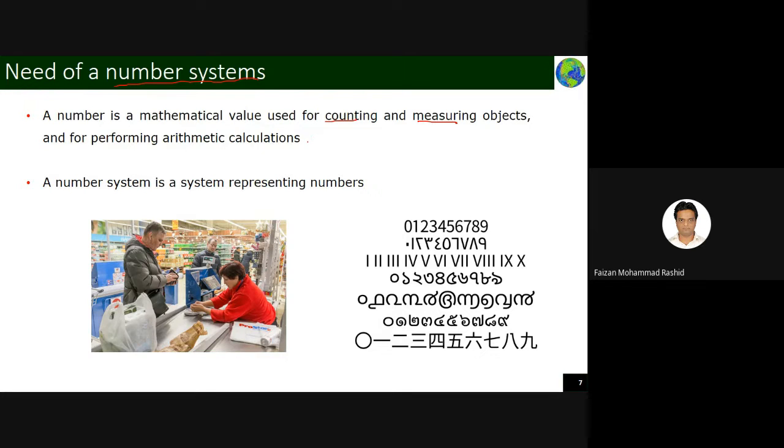Okay, so you see here nowadays, this is a modern shopping mall, a shopping complex somewhere. You take your bag, you fill all the things, whatever you need, and you go to the cashier. He will not tell you that I will give you these things only if you give something additional from your house.